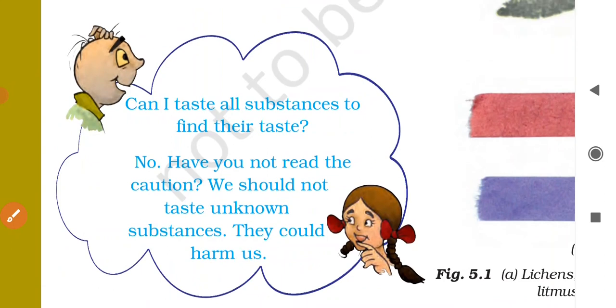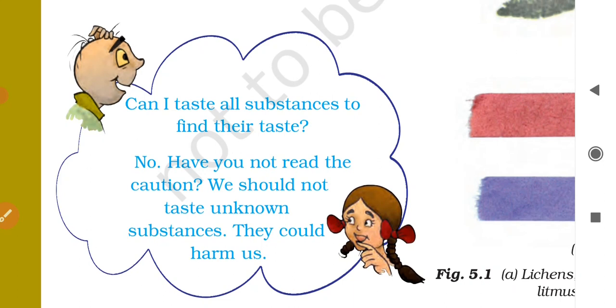Now, as you can see, there are two characters from this book, Paheli and Bujo. Bujo is asking, can I taste all substances to find their taste? No, you cannot taste all the substances, because some of the substances can be harmful to us. And Paheli says, have you not read the caution?